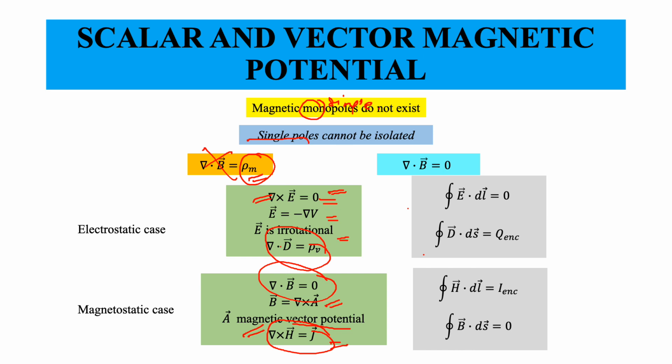The other two laws, which are called the electric and magnetic Gauss laws, basically say that the surface integral of B, the magnetic flux density, over a closed surface is equal to 0, and the electric flux density D over a closed surface is equal to the total charge enclosed.